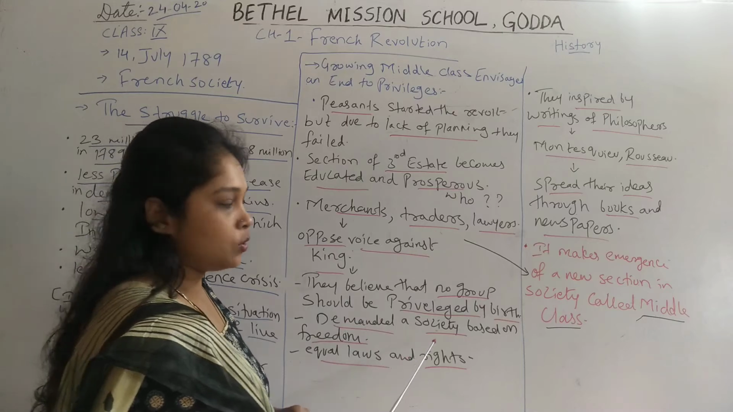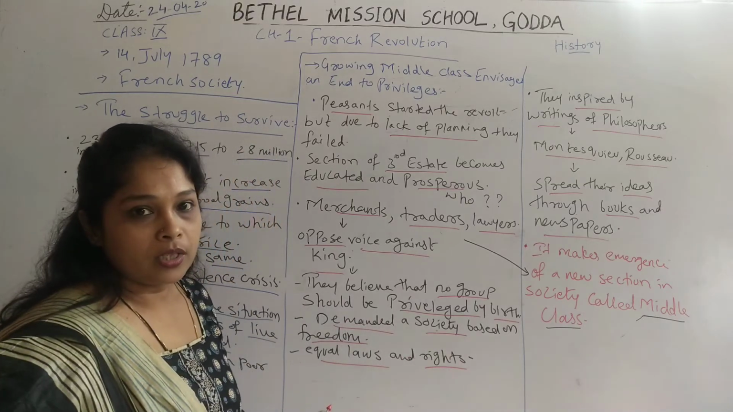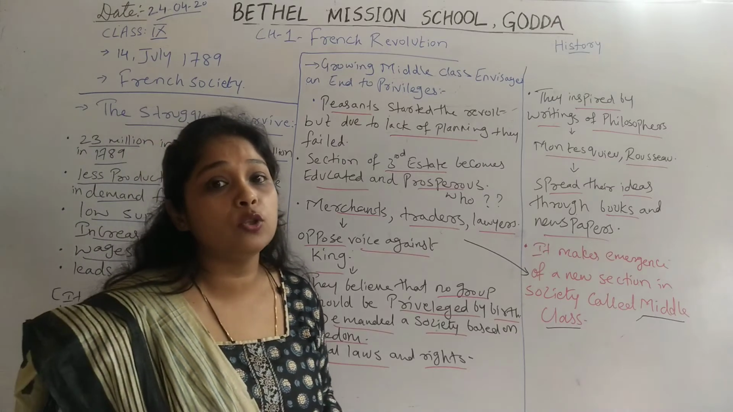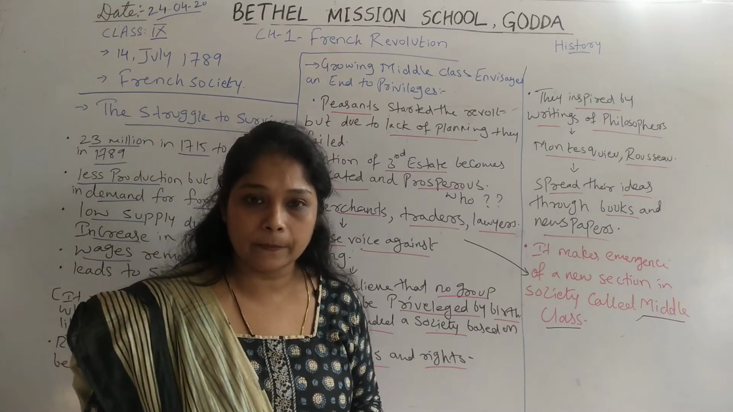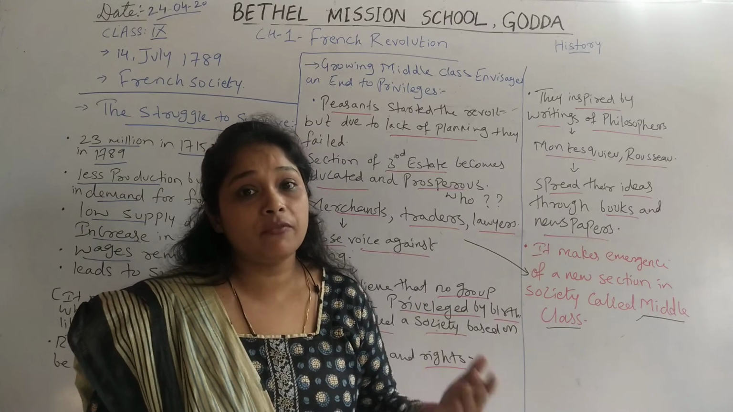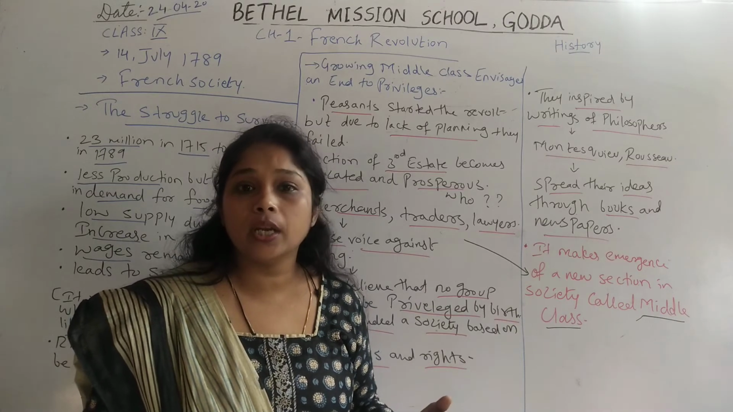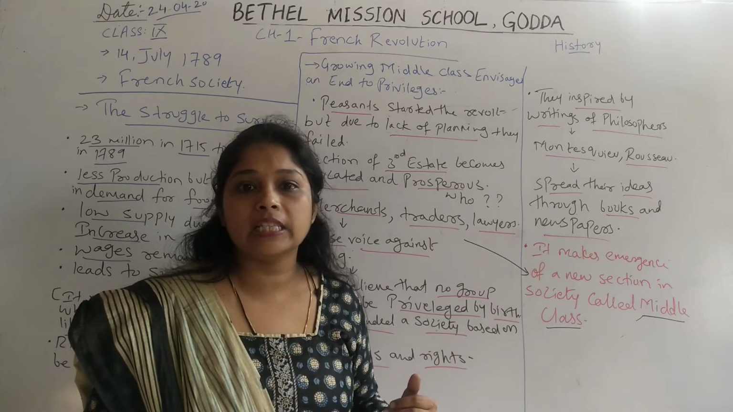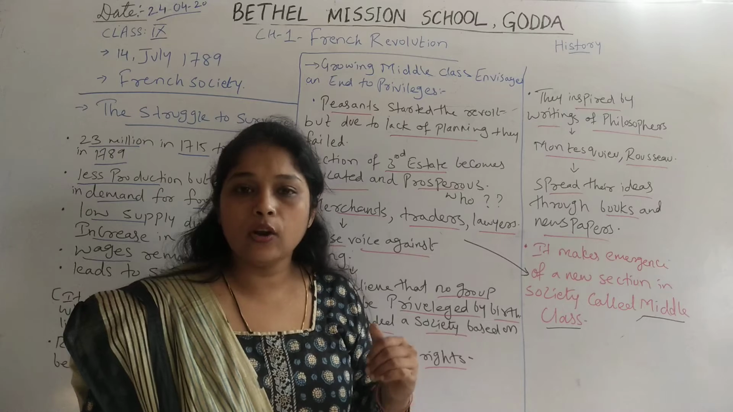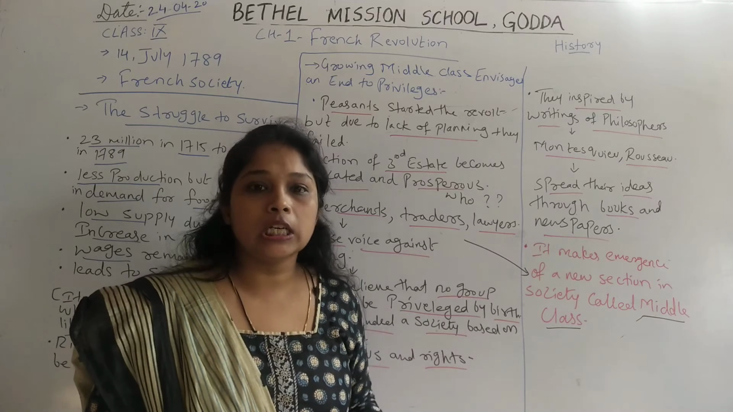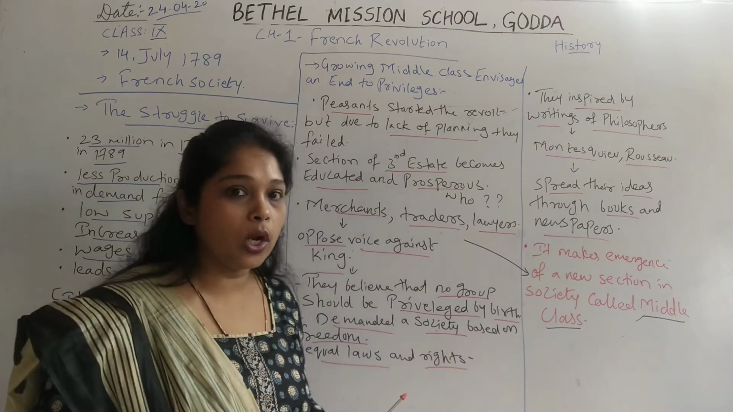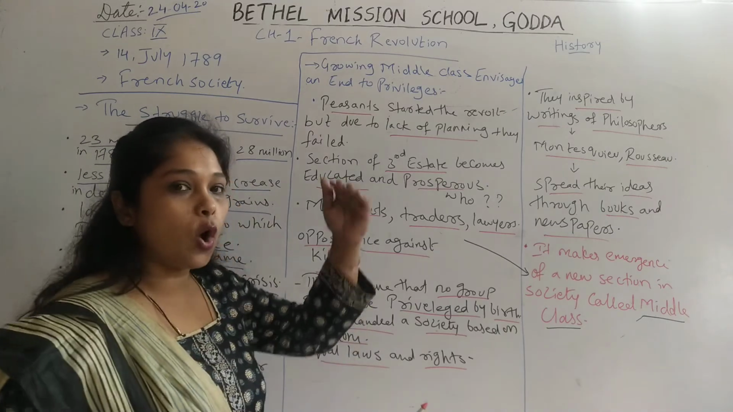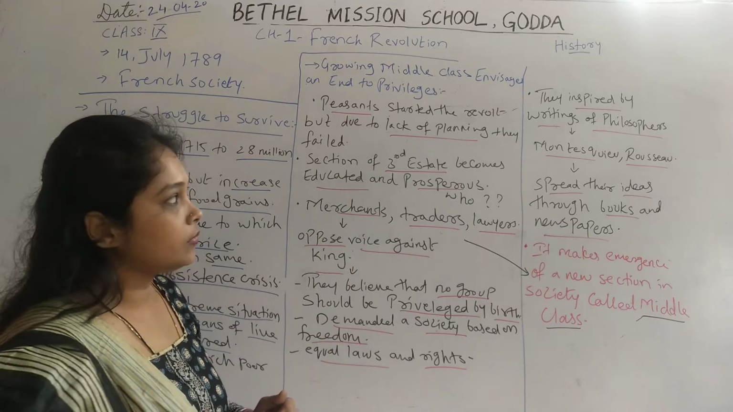Secondly, they demanded a society based on freedom, which means they did not want social inequality in society, because at that time, as we have learned, France had social inequality. Society was divided between three states, and all the powers and rights were given to the first and second state, while all the burden of tax was given to the third state. So they demanded social equality, or freedom, and they also demanded equal laws and rights for all three states.